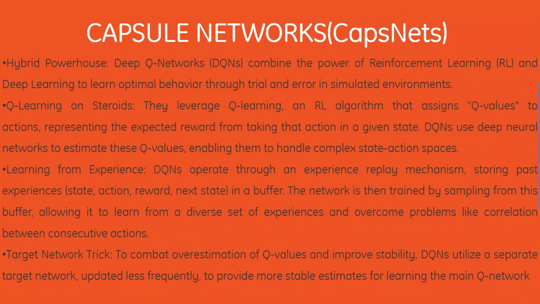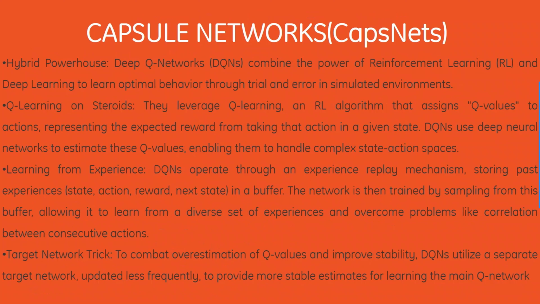Next, we have capsule networks. It is a hybrid powerhouse, that is, deep Q networks, which is DQNs, combine the power of reinforcement learning and deep learning to learn optimal behavior through trial and error in simulated environments. Then we have Q learning on steroids. They leverage Q learning, an RL algorithm that assigns Q values to actions, representing the expected reward from taking that action in a given state. DQNs use deep neural networks to estimate Q values, enabling them to handle complex state action spaces.